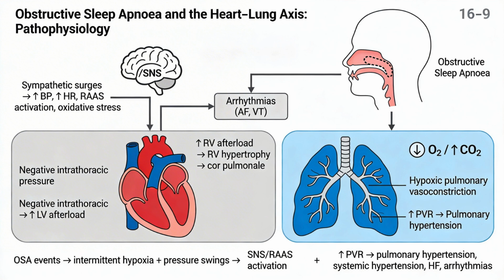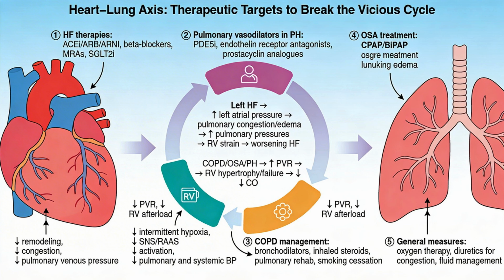Obstructive sleep apnea with intermittent hypoxia and intrathoracic pressure swings is particularly harmful for both organs via SNS and RAS activation. Therapies include beta blockers, optimized mechanical ventilation strategies, IL-6 blockers and corticosteroids in ARDS, pulmonary vasodilators like prostacyclin analogs and PDE5 inhibitors, and lifestyle interventions like smoking cessation and pulmonary rehabilitation.